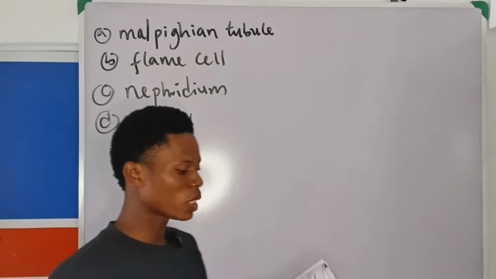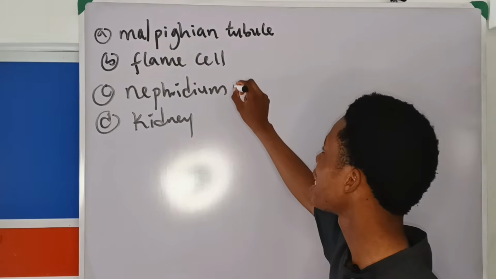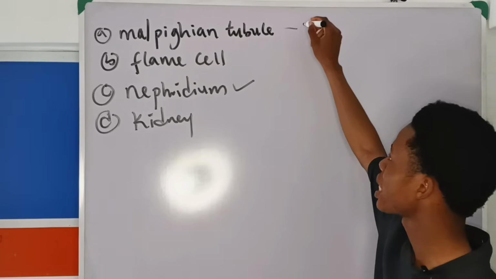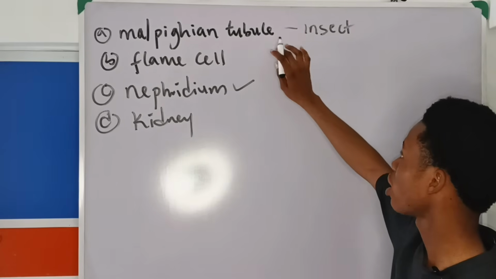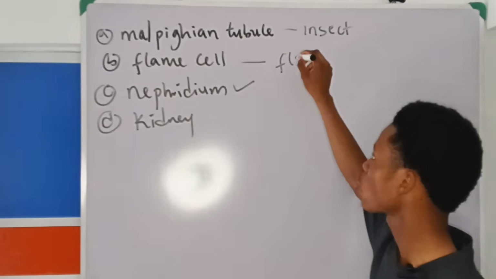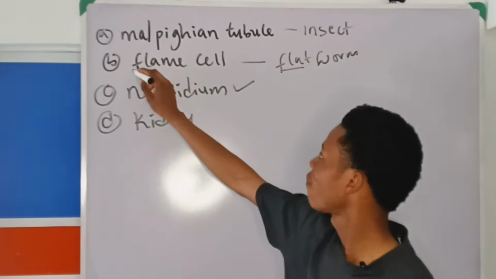So now, what is the excretory structure in the earthworm? The answer to this question is nephridium. Let me explain why. Malpighian tubule is found in insects. It's an excretory organ for insects. Flame cell is found in flatworms. You can always remember that by flat.